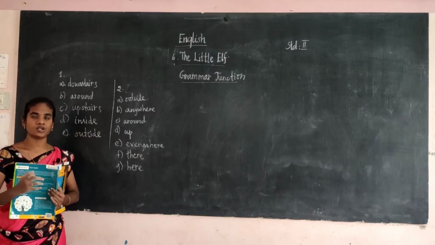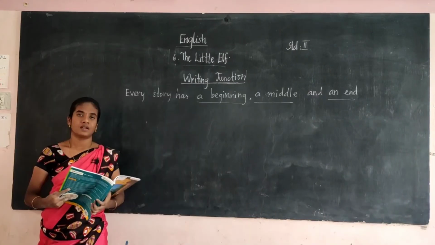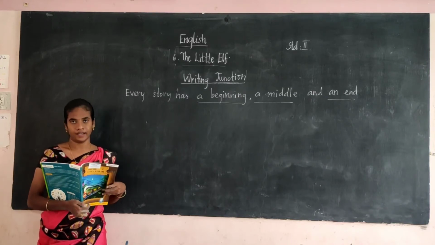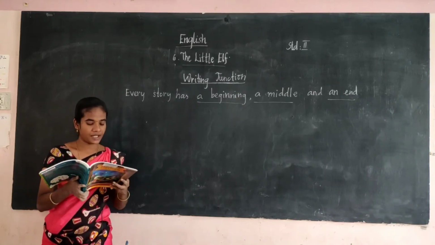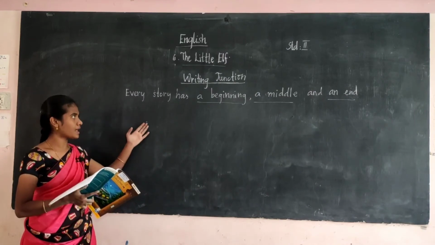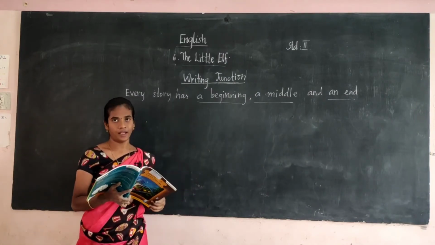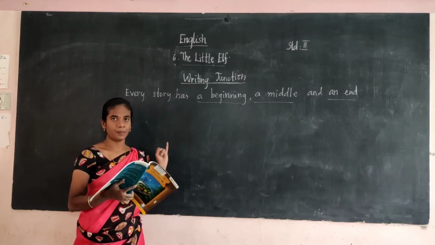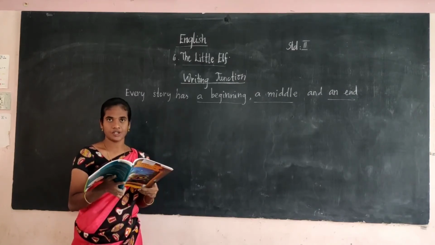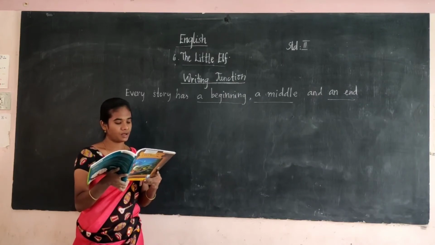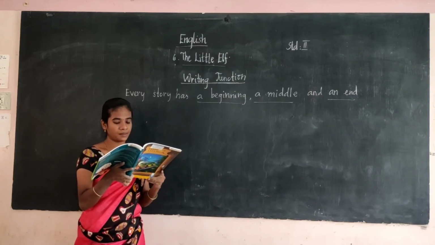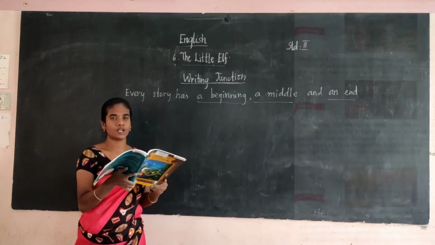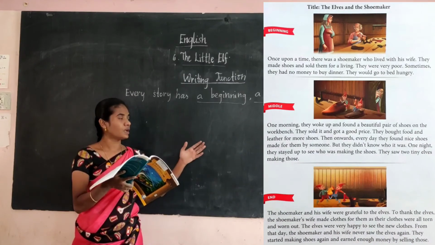Okay. Now we shall move on to the writing junction. In writing junction, we are going to see about the beginning, middle and the end. Every story has a beginning, middle and the end. So in each and every story, we will have the beginning, middle and end of the story. Here is what happened in the beginning, middle and end of the story, The Elves and the Shoemaker. Here they are given the picture for you.